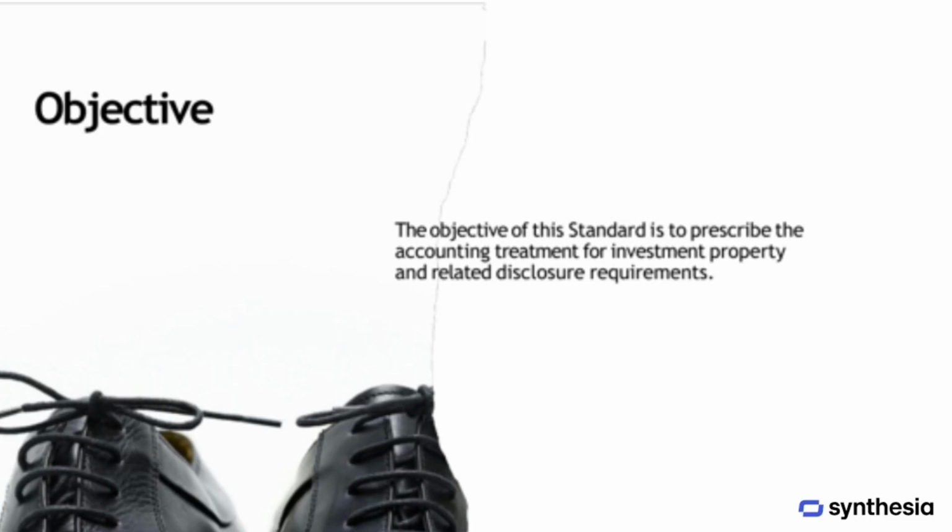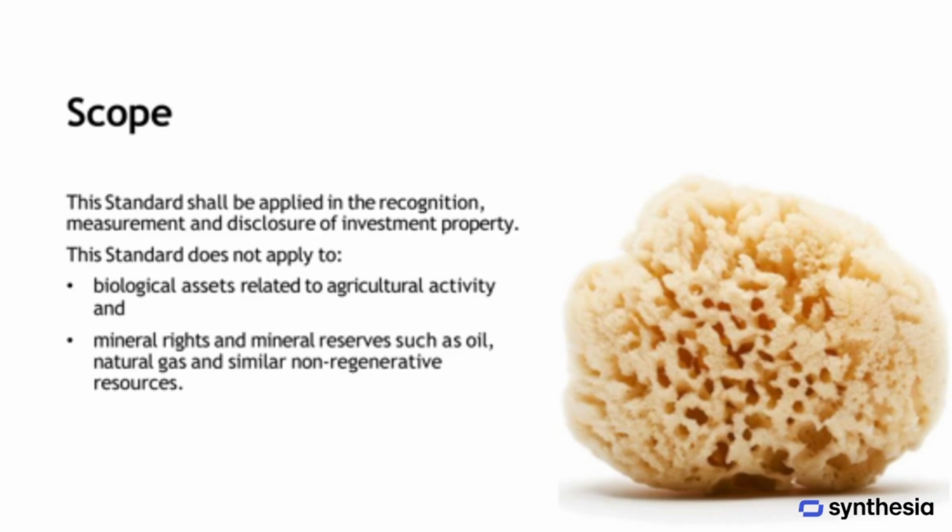The objective of the standard is to establish how investment properties should be accounted for, along with the related disclosure requirements that entities need to follow. This standard applies to the recognition, measurement, and disclosure of investment property. However, it does not apply to biological assets that are related to agricultural activity, nor does it apply to mineral rights and mineral reserves, including oil, natural gas, and other similar non-regenerative resources.